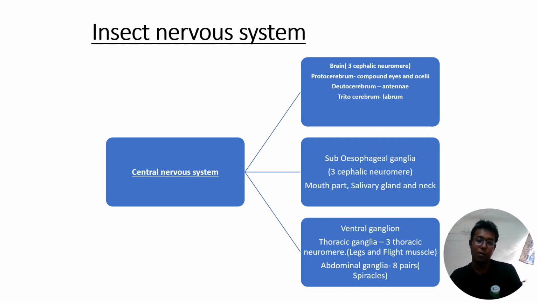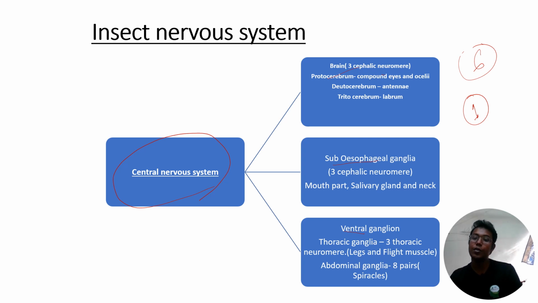Okay, so this is the central nervous system. It is generally divided into the brain, the subesophageal ganglia, and the ventral ganglia. In the brain, generally 6 segments are there. We already studied that the insect brain consists of 6 segments. Each segment consists of one neuromere.